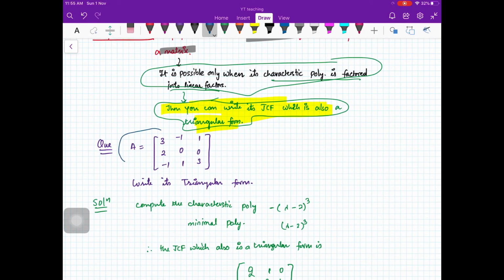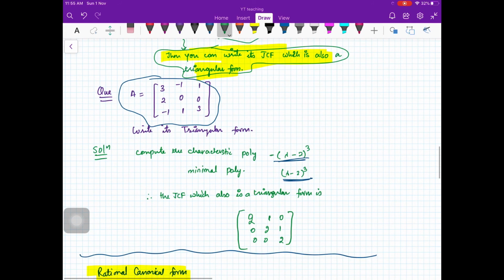For example, here I have a question that write the triangular form. So I just found its characteristic polynomial is here, minimal polynomial is here, right? And you can check that this is not a diagonalizable matrix actually. So I can just write the Jordan canonical form. Now I know that I should have at least one block of size 3, and I can have only one block, because ultimately I want it to be a 3 cross 3 matrix. So how I would write the Jordan canonical form? I'll put these 2's on the diagonal and 1 on the super diagonal and zeros everywhere.